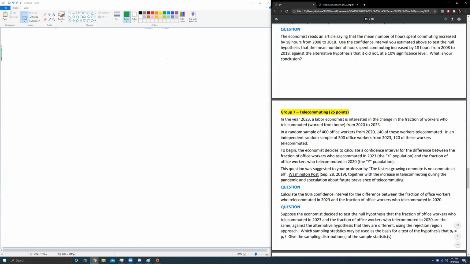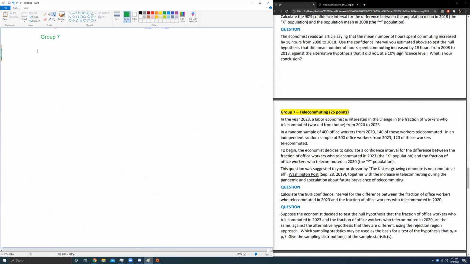This is the 2-prop question. So this is group 7. We have a bunch of stuff here. We have 400 office workers from 2020 and 140 of those 400 telecommuted. This comes out to be 0.28, no, 0.35. And then we have another group of office workers. These are the 2023 office workers, so off in the future. 120 of these workers telecommuted. So 120 over 500, that would be 0.24.